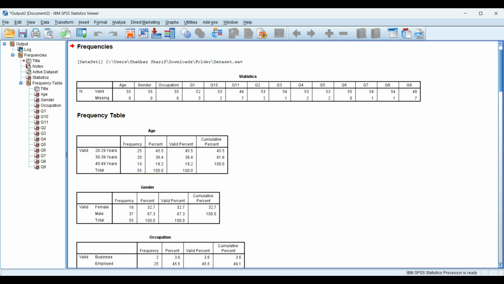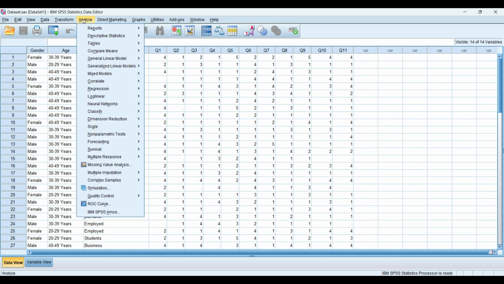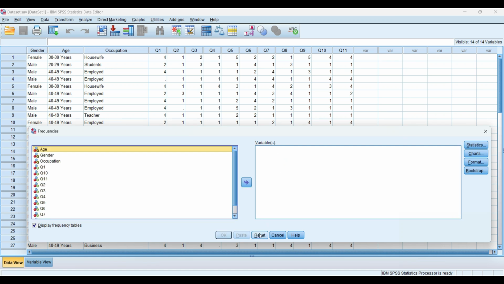Okay, so second, we need to calculate the mean, median and mode to replace missing values. We will click on Analyze, then Descriptive Statistics, then Frequencies. We can reset the variable set, then put only some questions so that we can easily make the video and help you understand how to replace missing values by mean, median and mode. You can take question 1, question 2 and question 3.